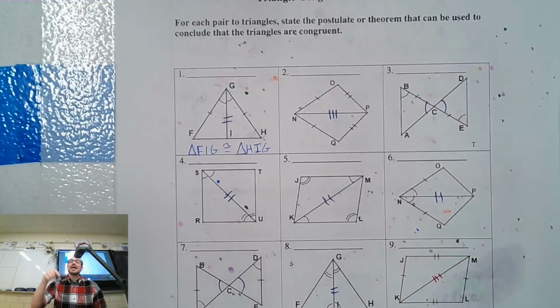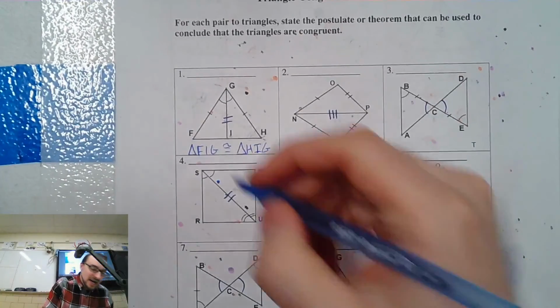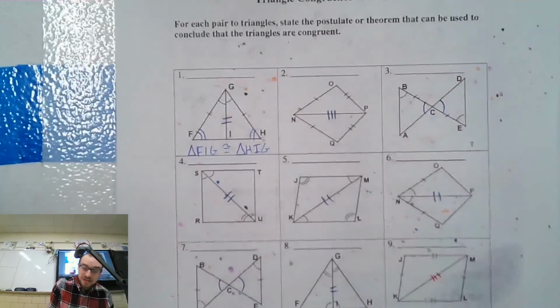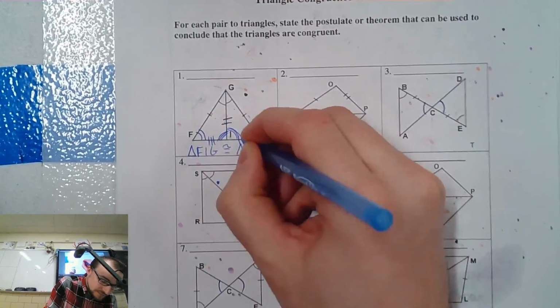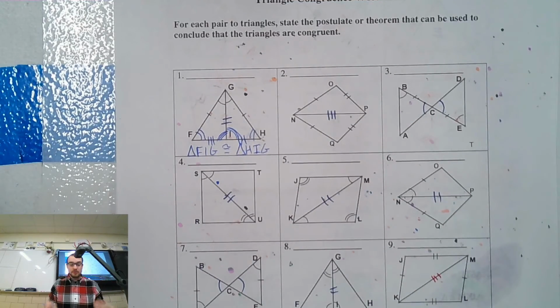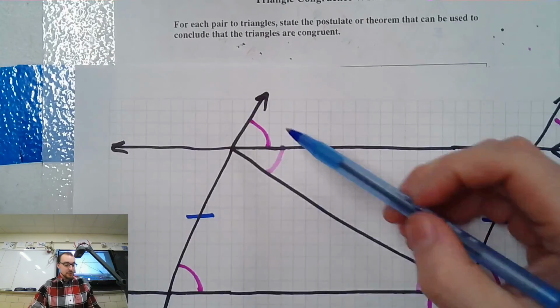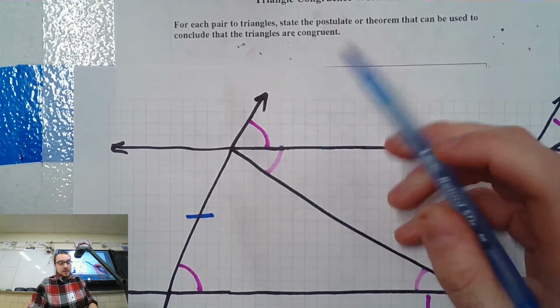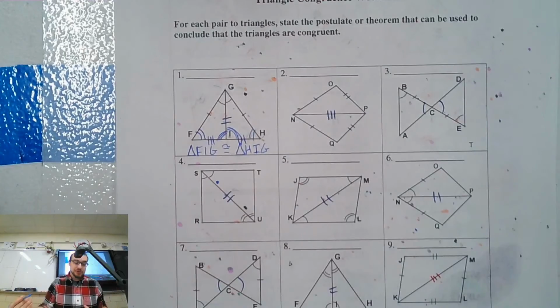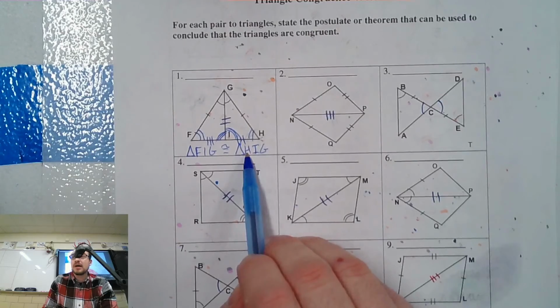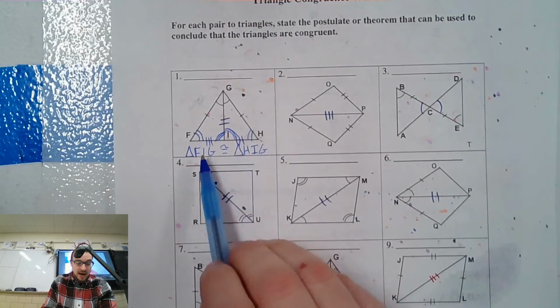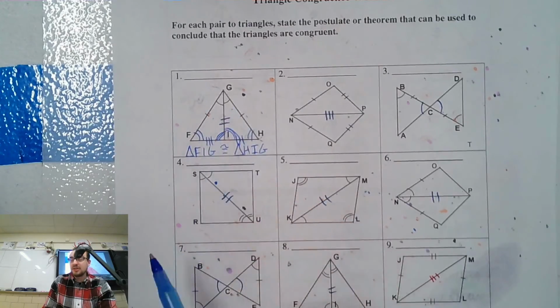Which makes sense, because when you go back later, now that I know the triangles are congruent, I can label all the angles. These will be the same. These will be the same. Same thing with these sides. Because I already proved the triangles are fully congruent, which means all the corresponding parts are congruent. What we're going to talk about more next week is corresponding parts, meaning parts that match up with each other. We talked about corresponding angles, right? Same relative spot, so they're congruent. When triangles are congruent, their corresponding parts are congruent, meaning that F and H, their angles are going to be congruent because they correspond. They're in the same relative spot, right? F and H are in the beginning. I and I are going to be the same. G and G are going to be the same, and so on and so forth.